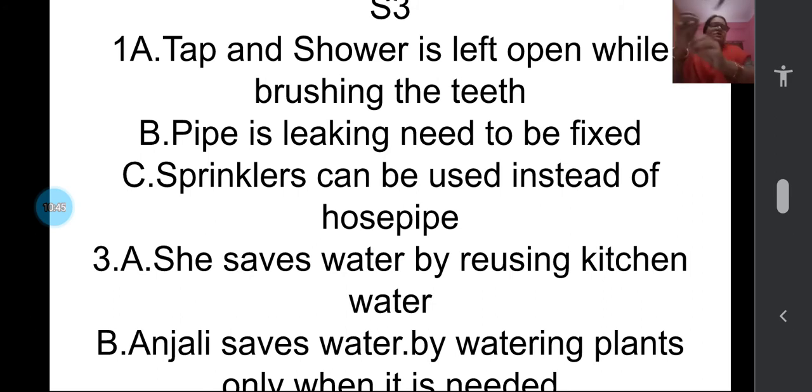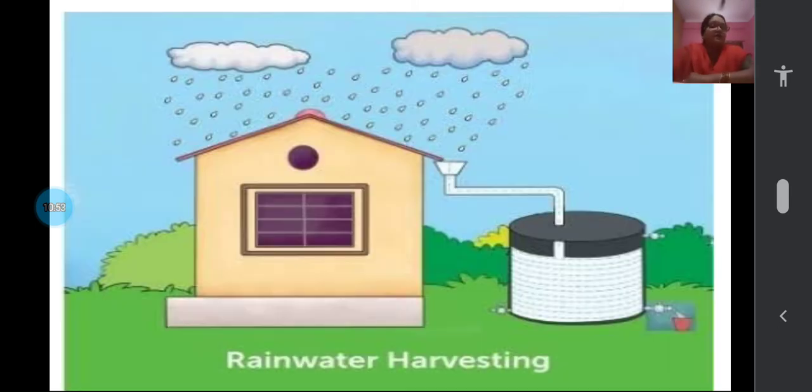The next part is, these are simple ways in which we can save water. There is one more very important way of saving water, and that's what we are going to learn. See here, this is rainwater harvesting. You know how important rain is. Rainwater only can fill the groundwater, and groundwater is what we all are using. So there is one more very important method of saving water, called rainwater harvesting. Here, what are we going to harvest? We are going to harvest the rainwater for future use.